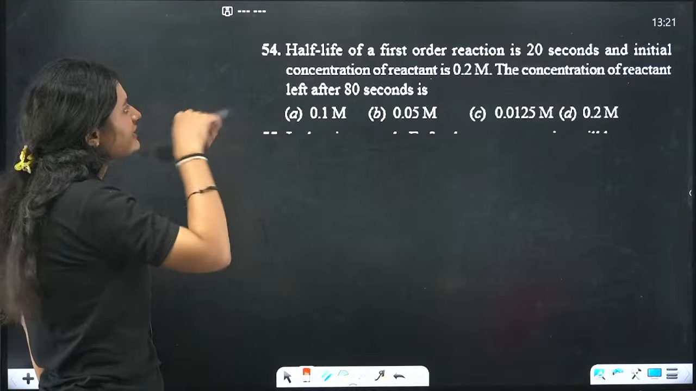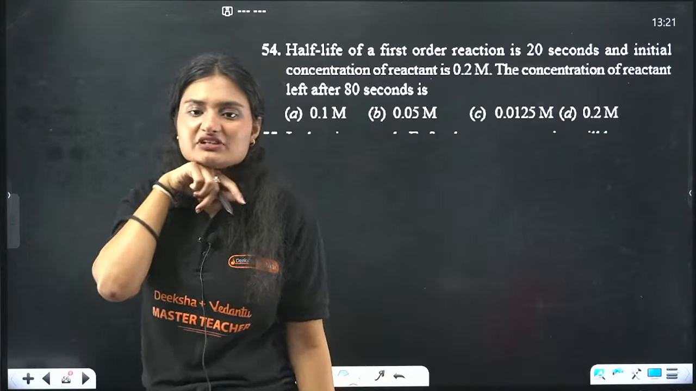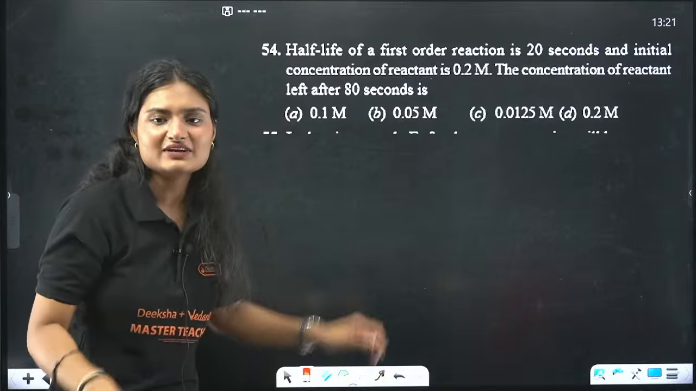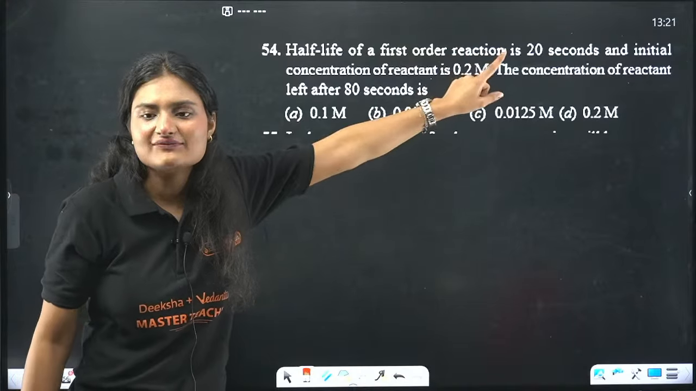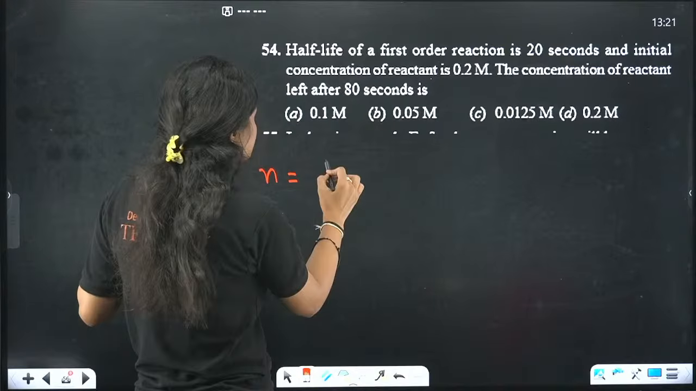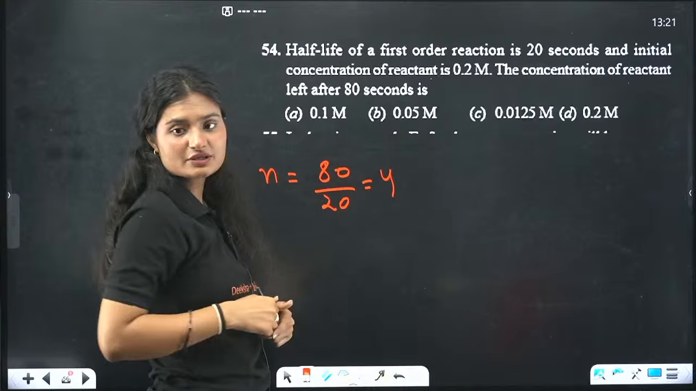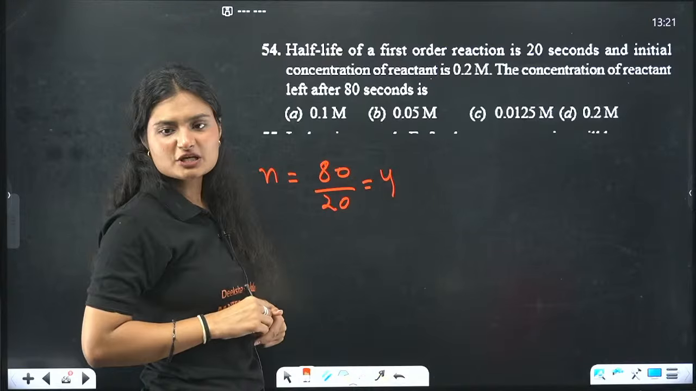Half-life of a first order reaction is 20 seconds, initial concentration is this, what is the concentration of reactant left after 80 seconds? So how many half-lives are possible in 80 seconds if one half-life is 20 seconds? That means 4 half-lives are possible, right?